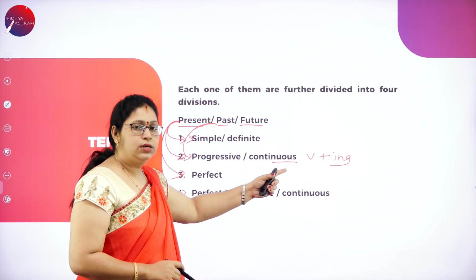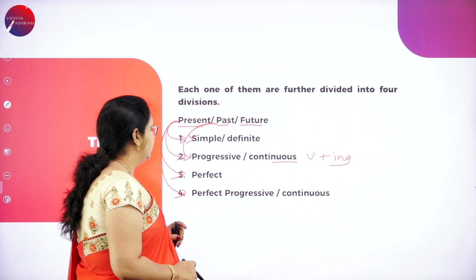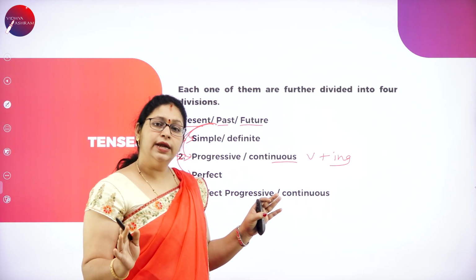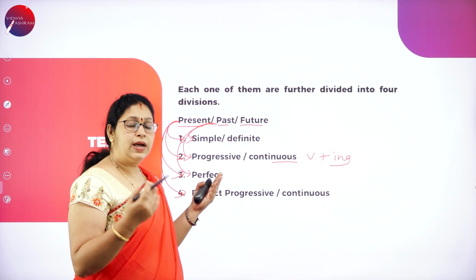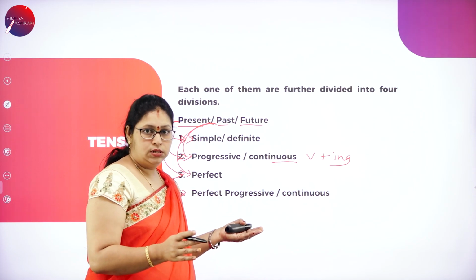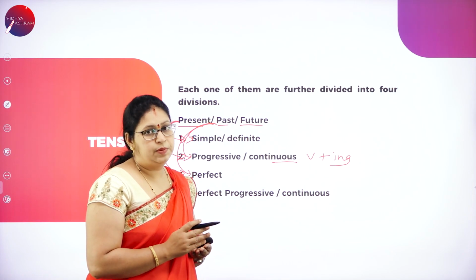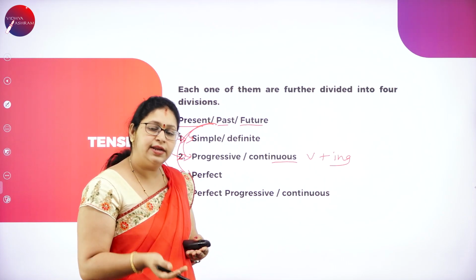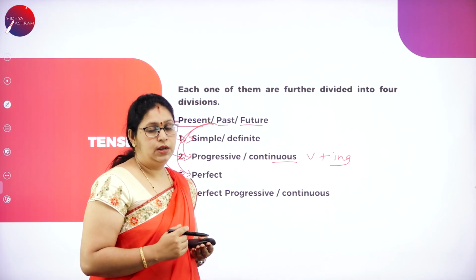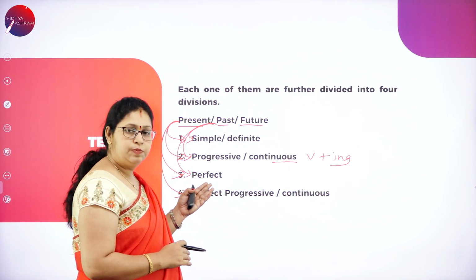So if the term continuous comes, remember you must use the ing form of the verb. Next is past perfect, which has been already done. For this we use the participle form of the verb. So, I had walked 10 kilometers. So here, had and the past participle form walked. I had written. Write, wrote is the past tense. Written is the past participle. So I had written my notes. So this is how we use the past perfect tense.